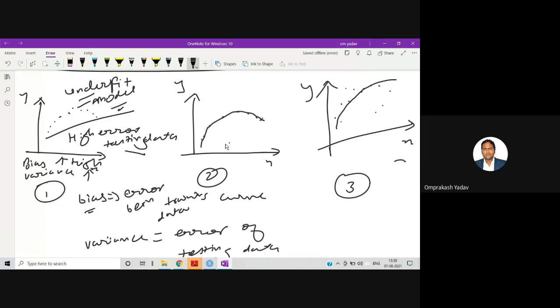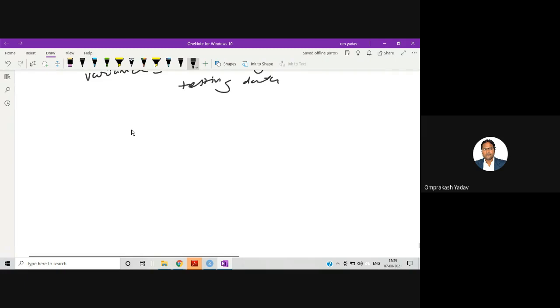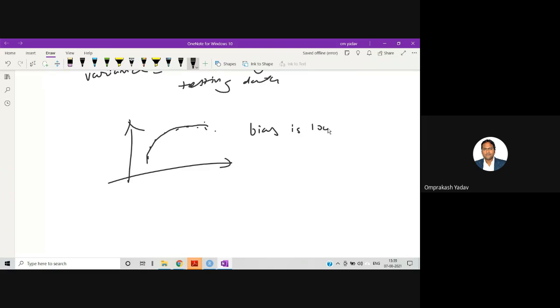Underfit model. Now let's take the second scenario. Here it has fit all the training data points, so this is overfit, where it has fit all the data set points. So in the second case, let's consider this particular case where it is overfit to all the data. The bias is low, because the training data set error is very, very low.